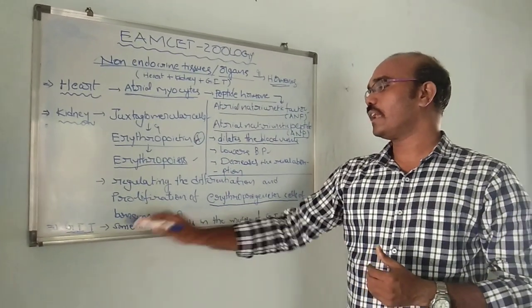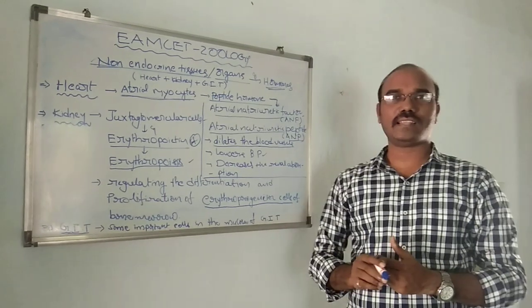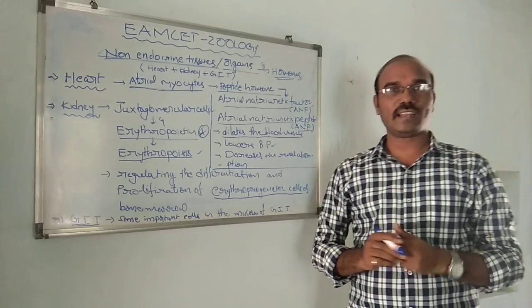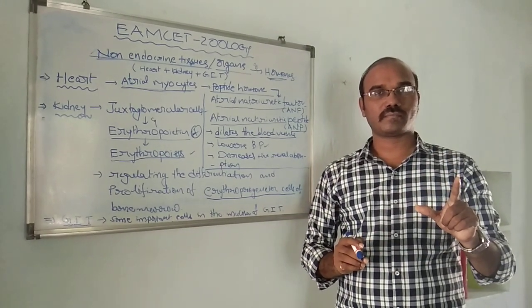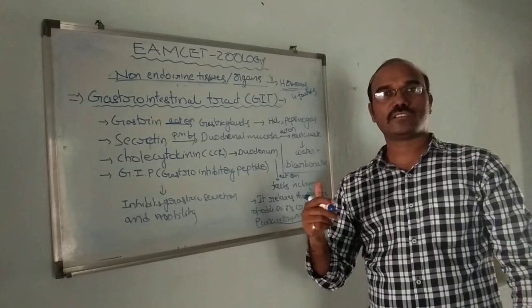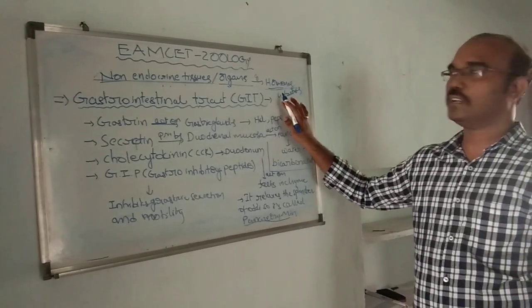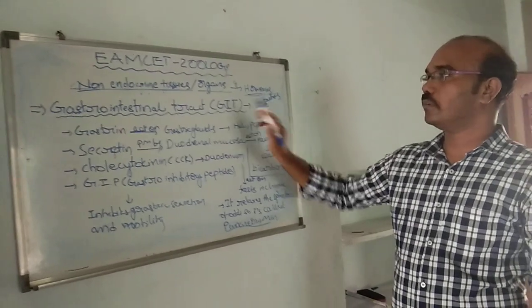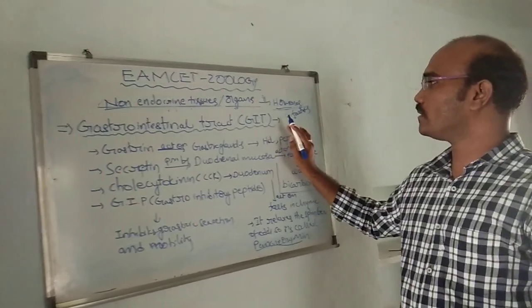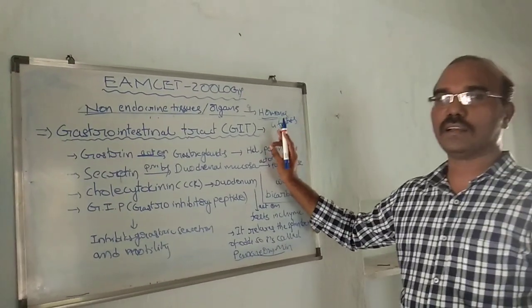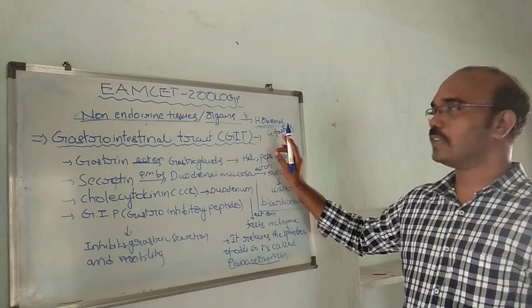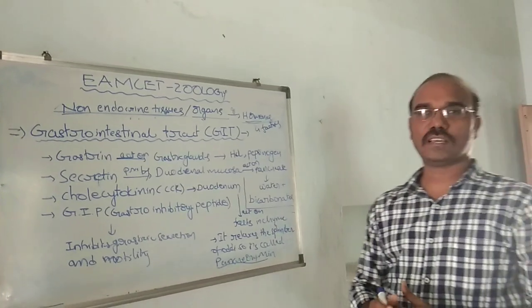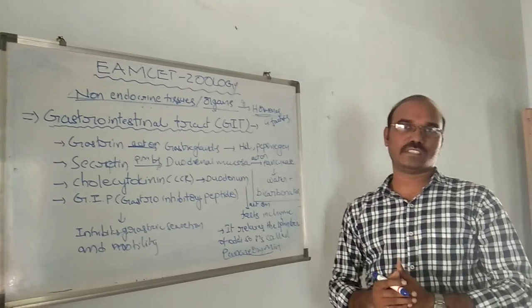Some important cells are present in the mucosa of the gastrointestinal tract, and generally they produce some more hormones.